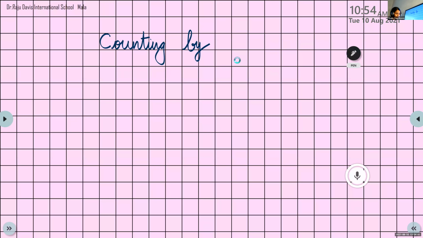Counting by tens. You can write the number 10 and a small s. Counting by tens.